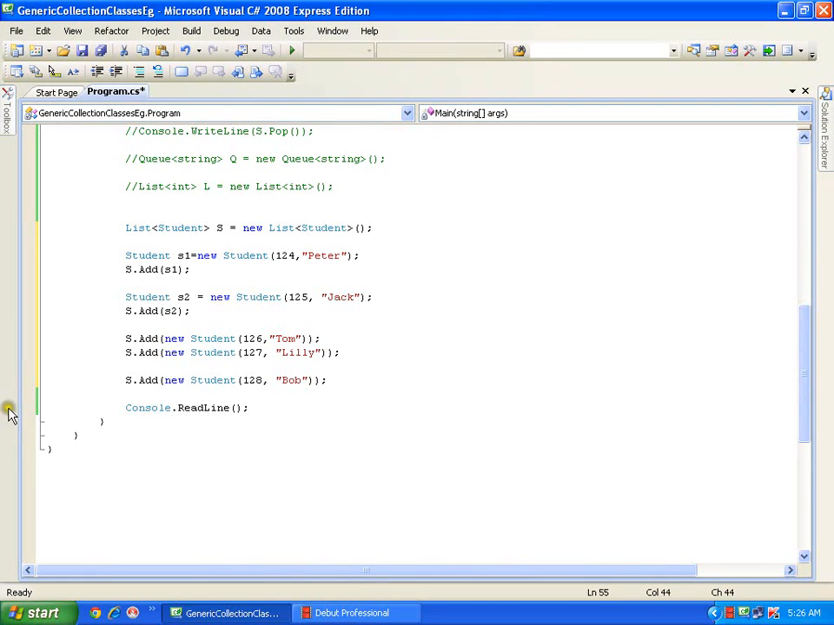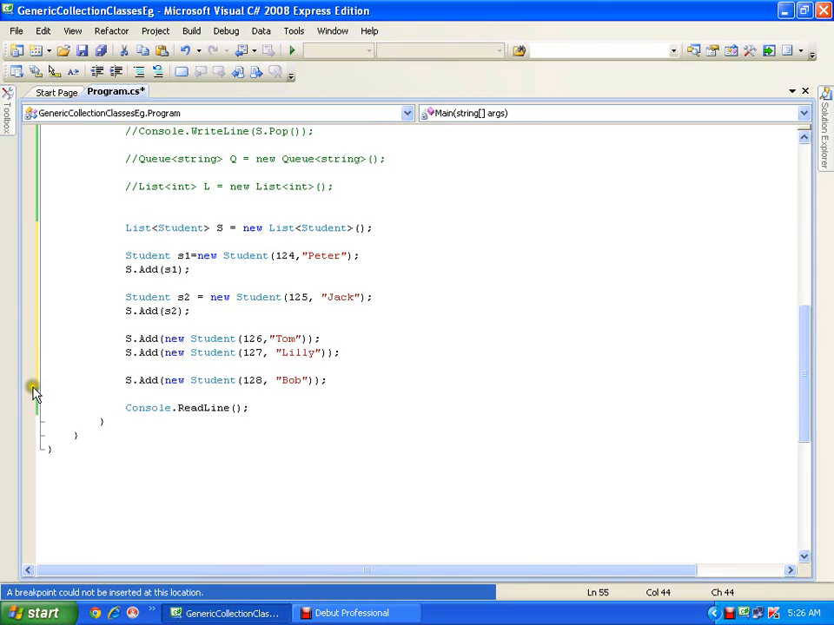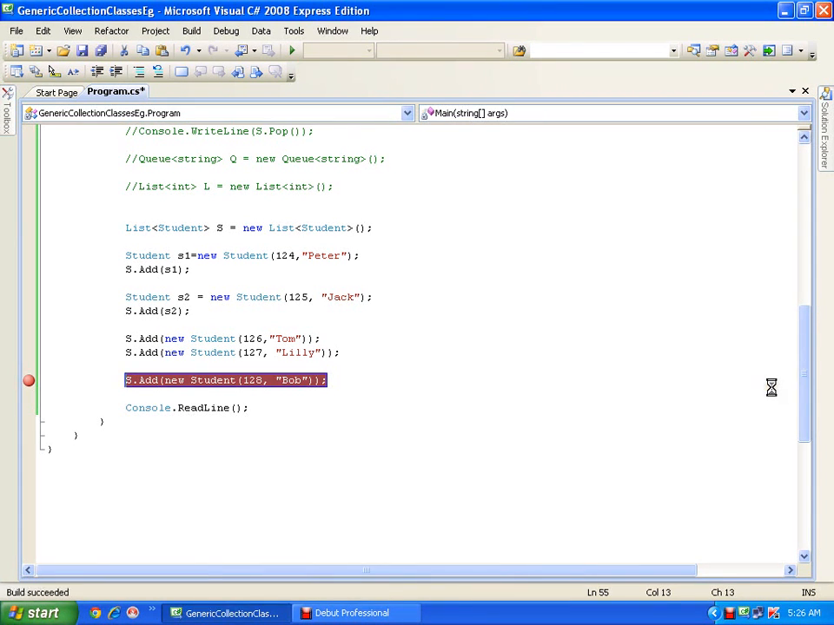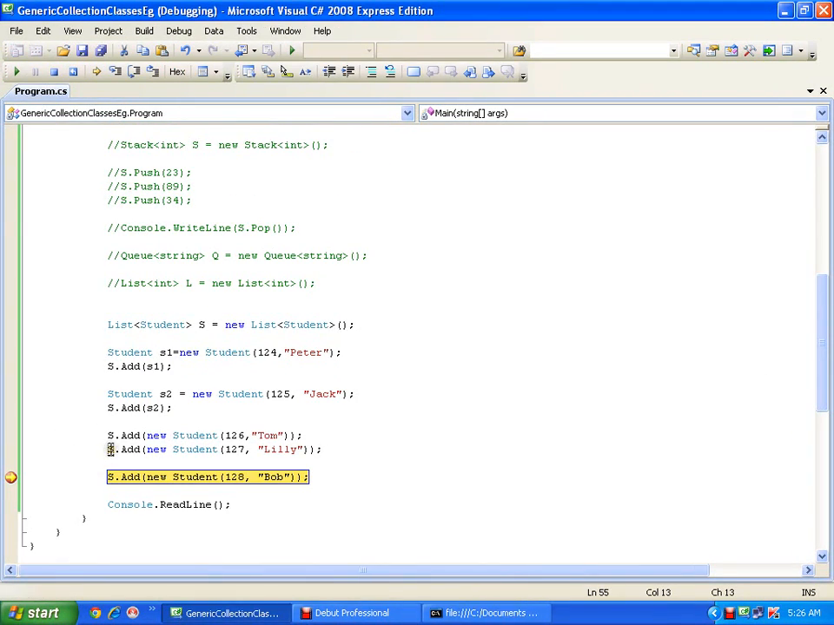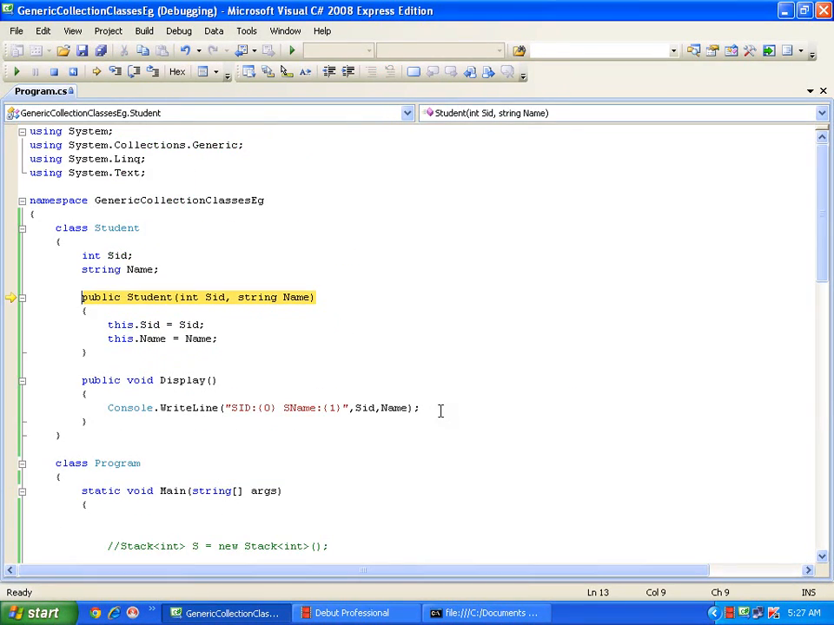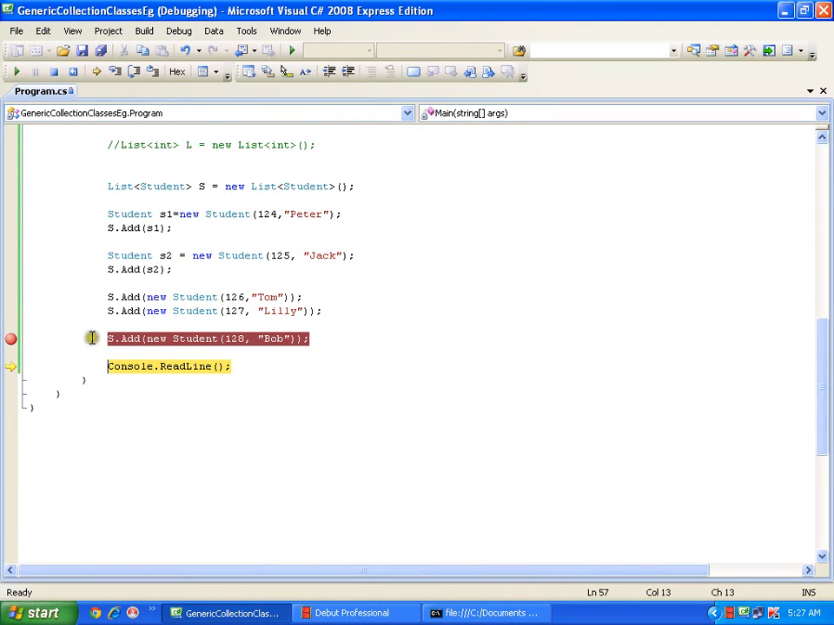Now let me put a breakpoint here. Let us check out what it says. See that there are 4 elements. The default size is 4, capacity is 4, count is 4. Now if I add one more thing, what will happen? F11. It is adding one more element. Now if I take my mouse pointer, count is 5. Let us check out the capacity. Capacity is 8. That means once the list is full, it doubles its size.